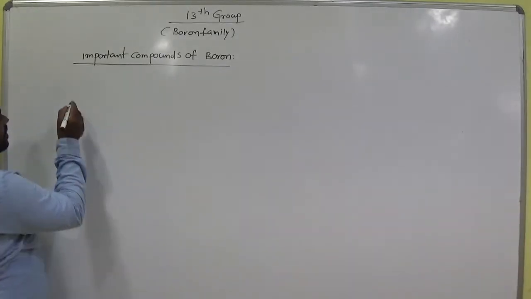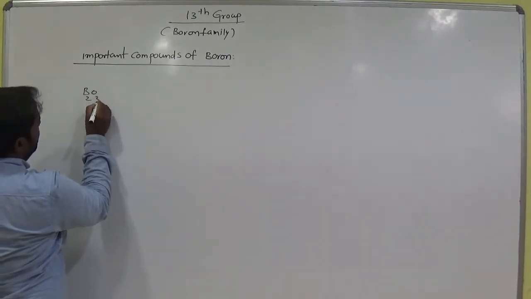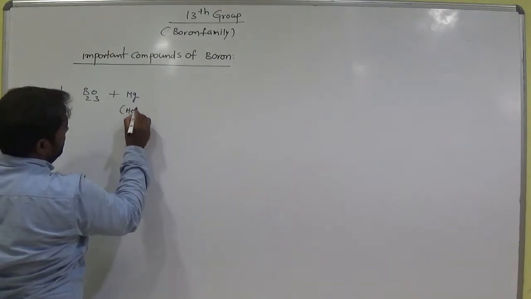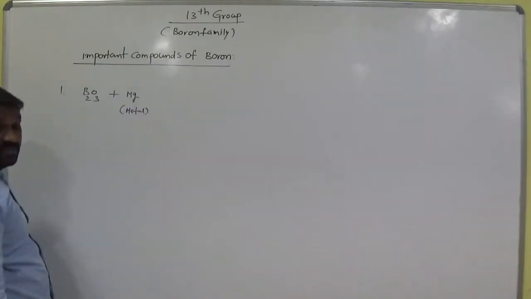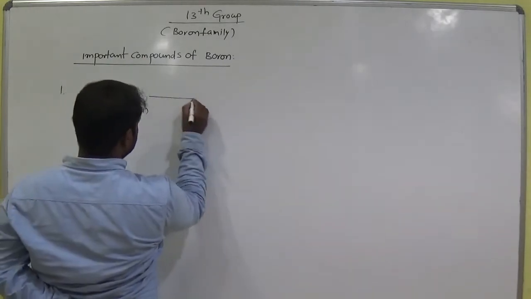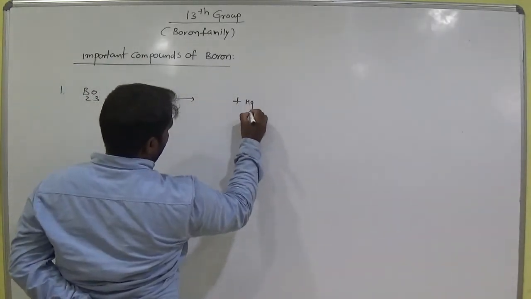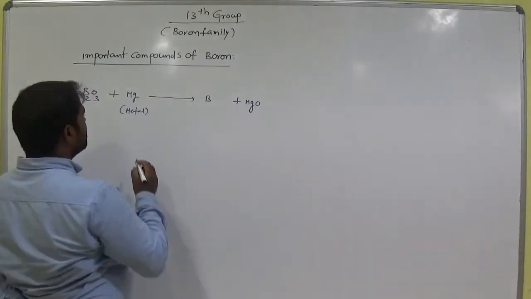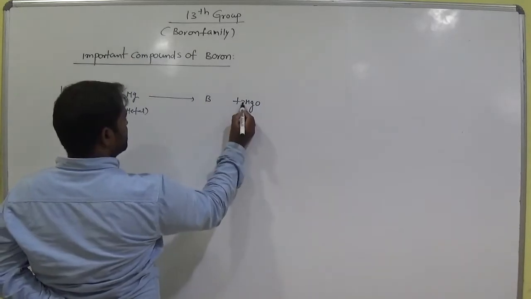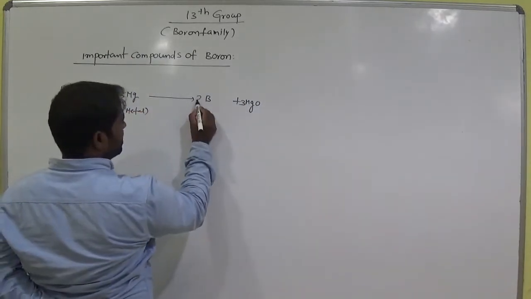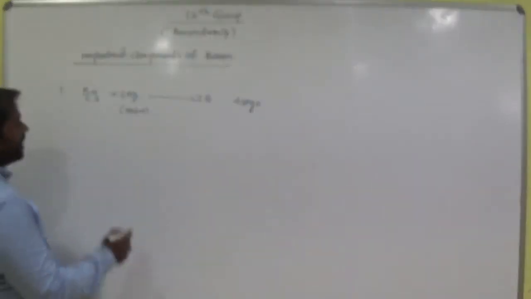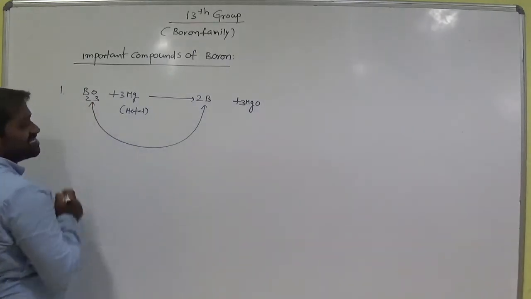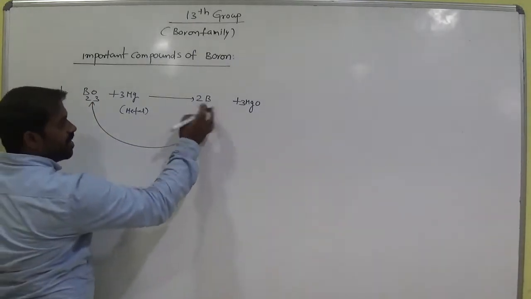And let's see now. B2O3 with magnesium, which is a metal. With magnesium, what does it give? Magnesium oxide and boron. Balance this one, 3 magnesium and 2 borons, giving magnesium oxide. If you compare the reaction, B2O3 here has boron with oxygen, am I right? There is no oxygen on boron after the reaction.